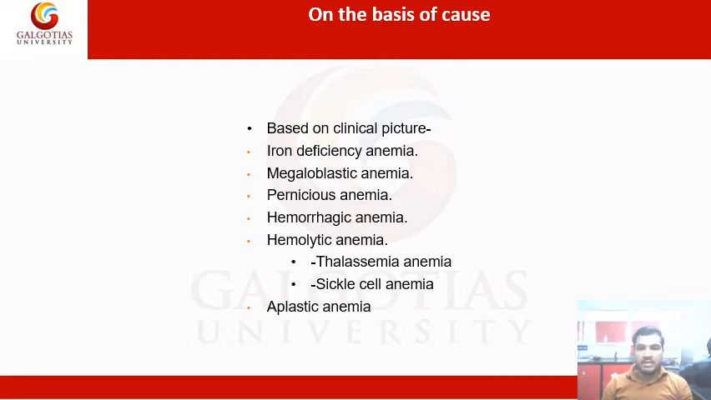Second one is the megaloblastic anemia. Third is the pernicious anemia. Fourth is hemorrhagic anemia, and fifth is hemolytic anemia. This hemolytic anemia is now majorly divided into two types: thalassaemic anemia and sickle cell anemia.